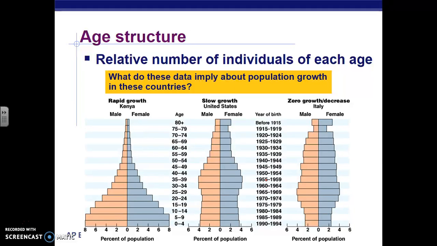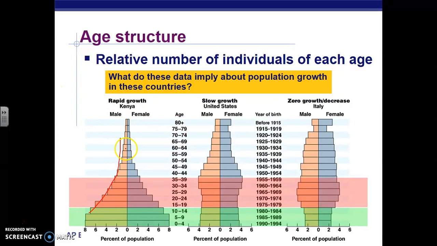One other thing we're going to look at is how age structure, which is a demographic thing that's looked at as well, affects the growth of a population. Here, we have Kenya, and Kenya is experiencing rapid growth. And in general, countries that are exhibiting rapid growth have these bowed out shaped age structure curves.